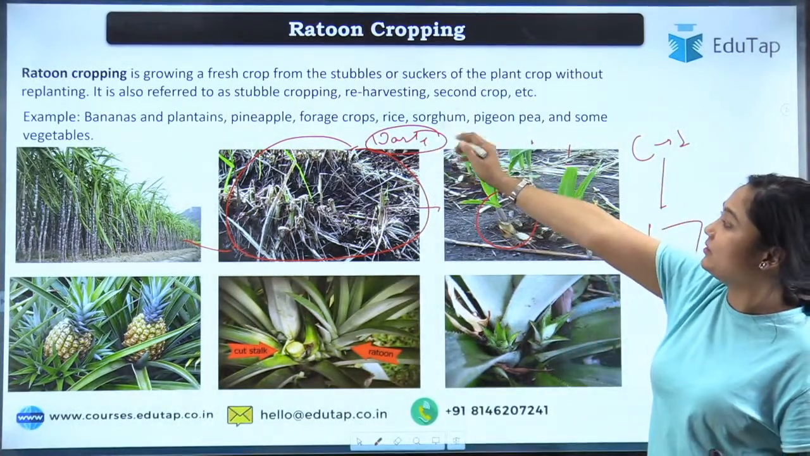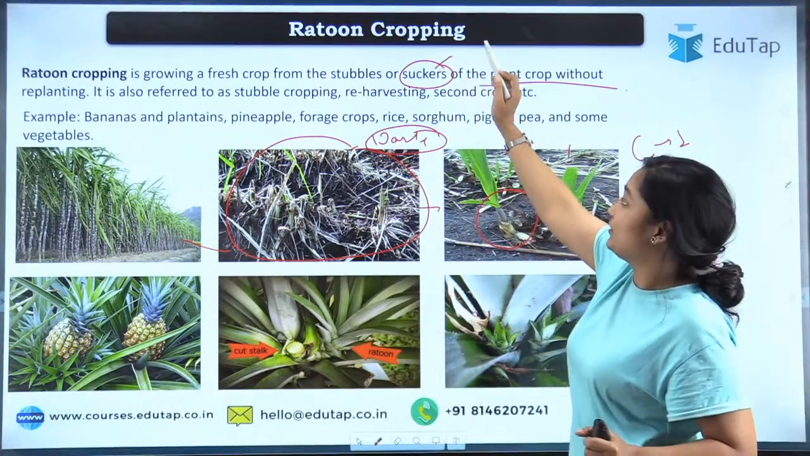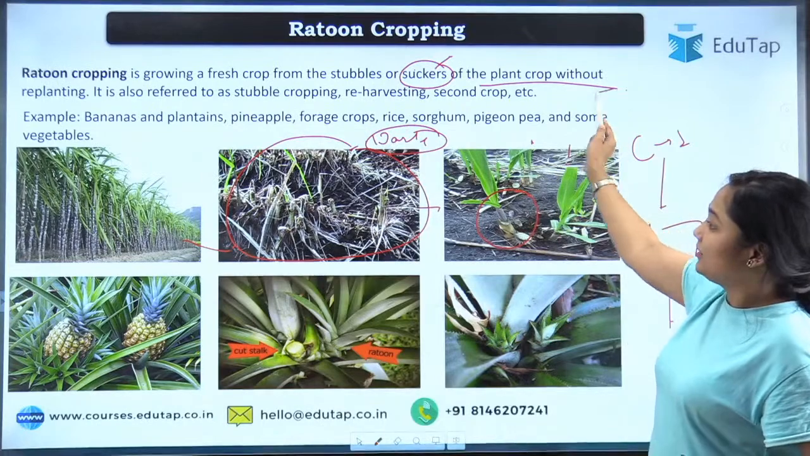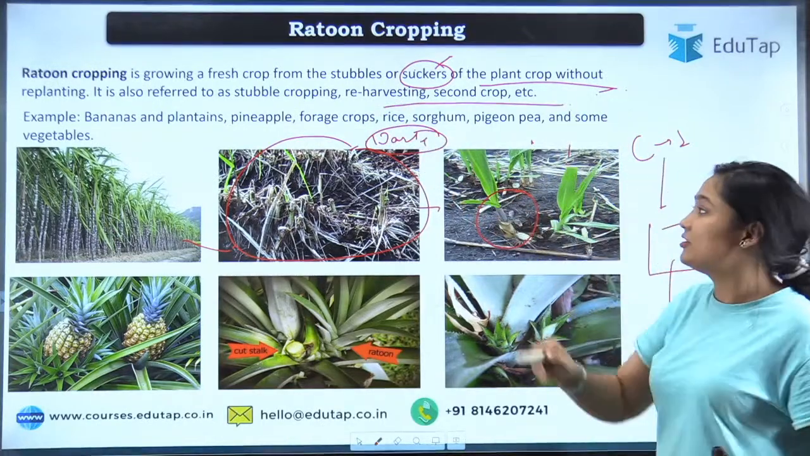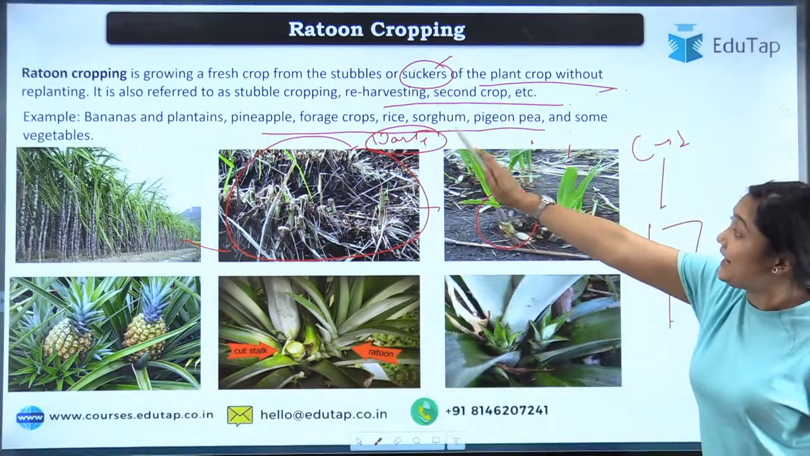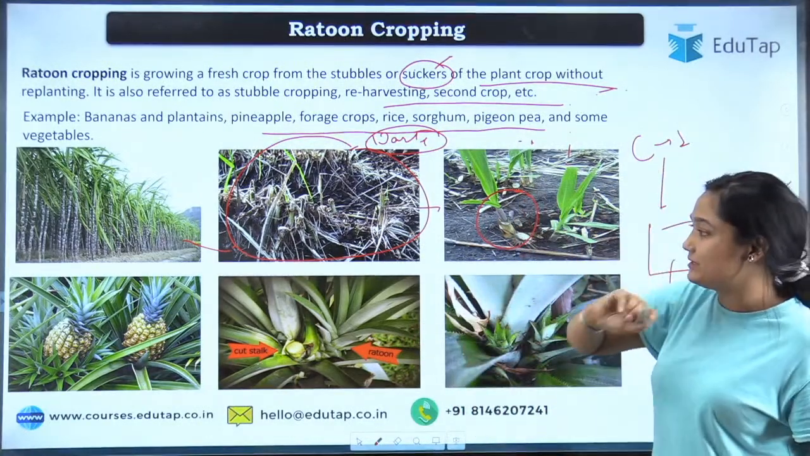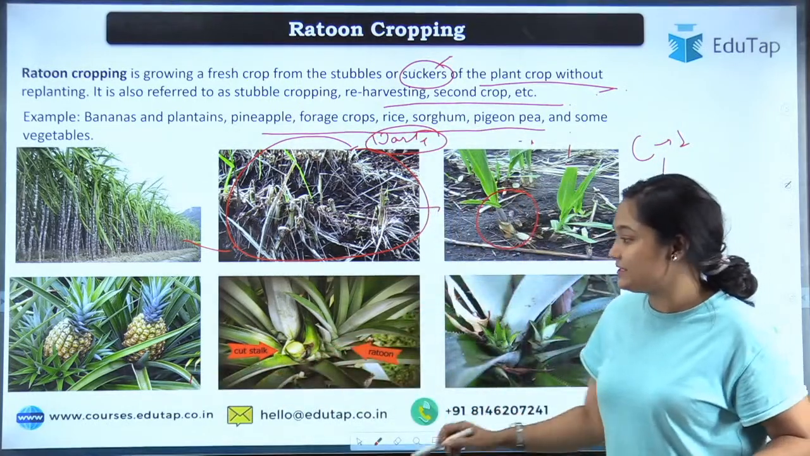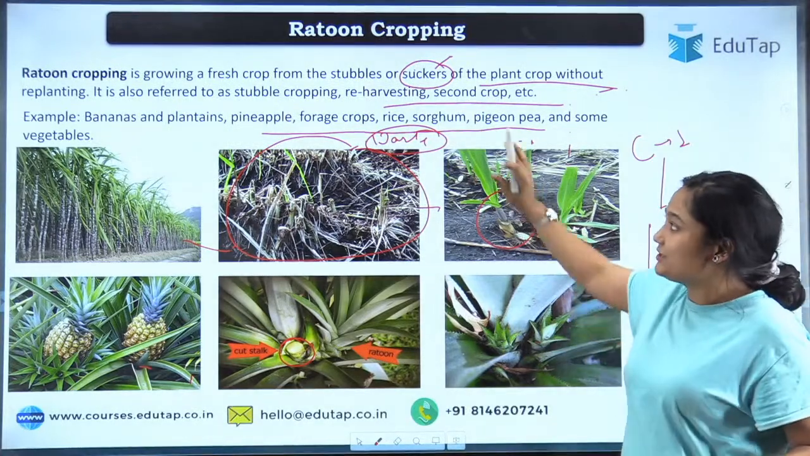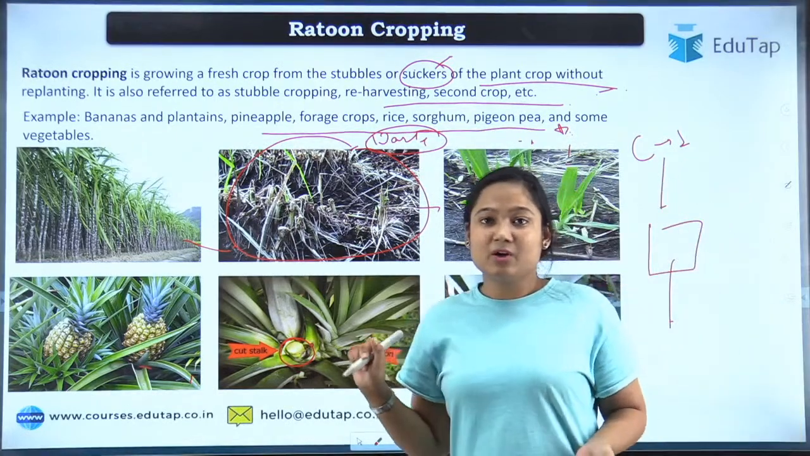So ratoon cropping is when the crop freshly grows from stubble and suckers. I think that word will also help you understand, because in some crops suckers come, so they can also come under ratoon cropping. It is also called stubble cropping, reharvesting, or second cropping. Examples you can see are bananas and plantains, pineapple, forage crops, even rice, sorghum, pigeon pea, and in some other vegetables. In cauliflower too we sometimes see the example. See here the pineapple: we have cut the pineapple, we left the stalk, and after some time it will start regrowing. So that was ratoon cropping. Do remember the example, as we have seen in the NABARD examination this time too.